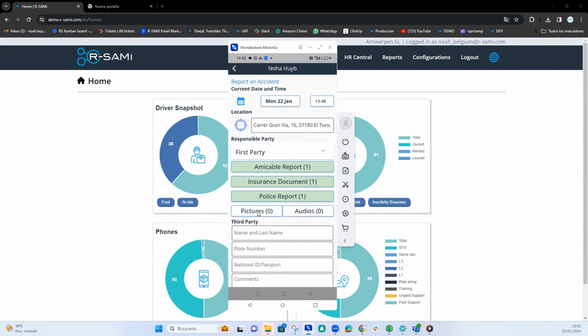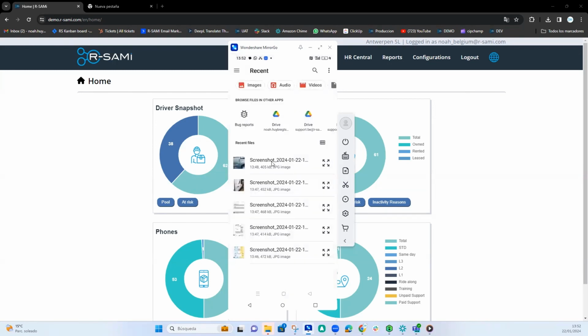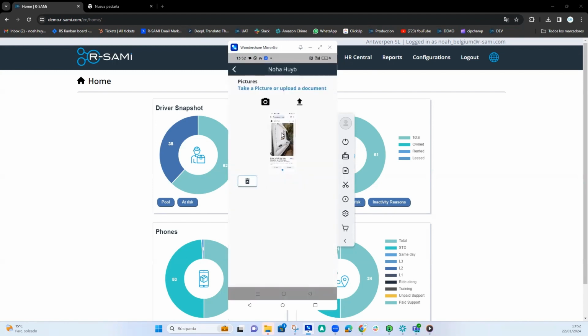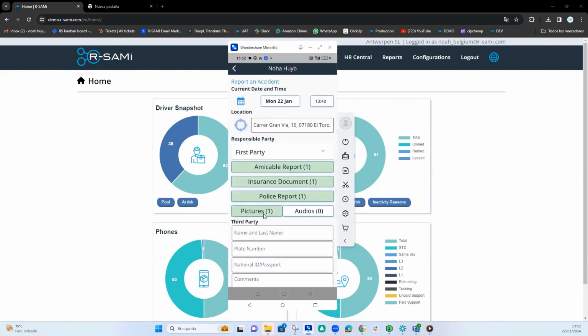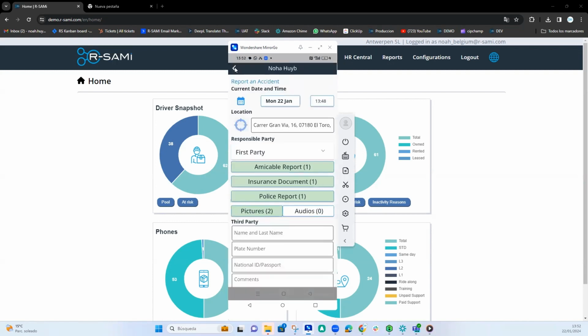And here, in pictures, for example, we take a picture of what we have damaged, for example, here on the door. And also, if you want to add an extra picture, you can also add a second one. As you can see, 2 pictures have been added. And if you want to add an audio of you explaining everything, you also can.